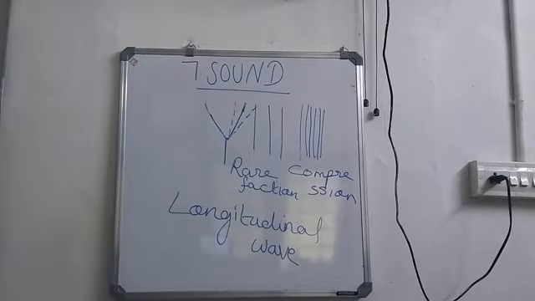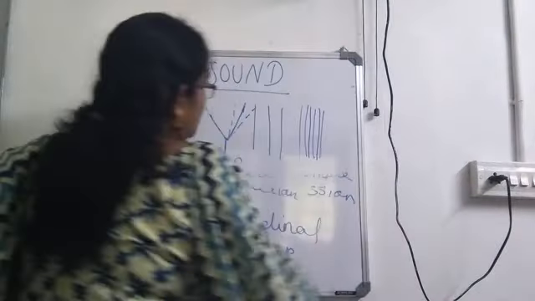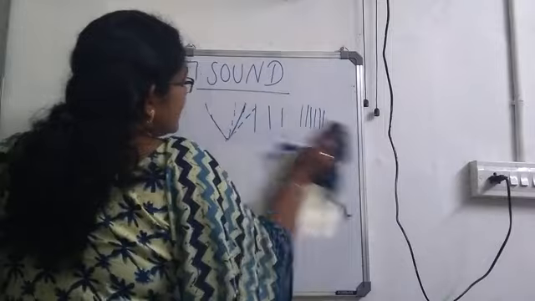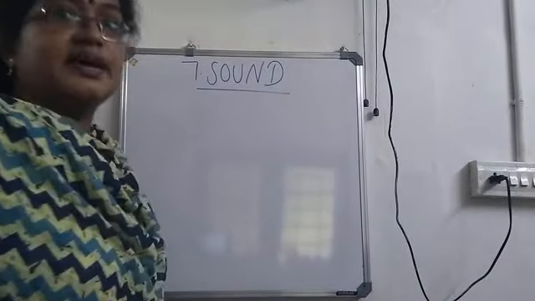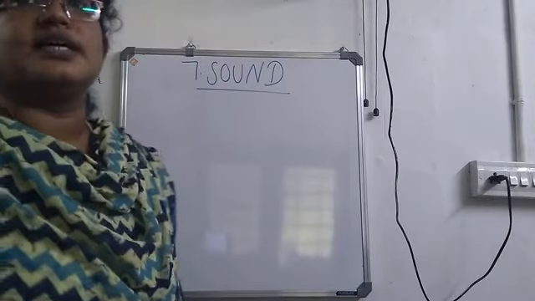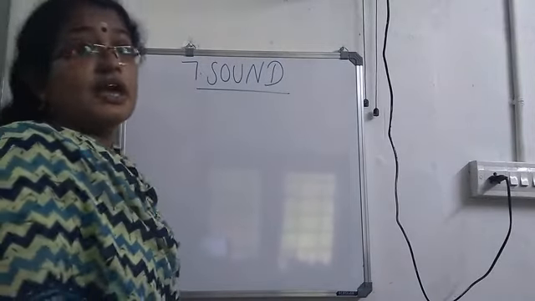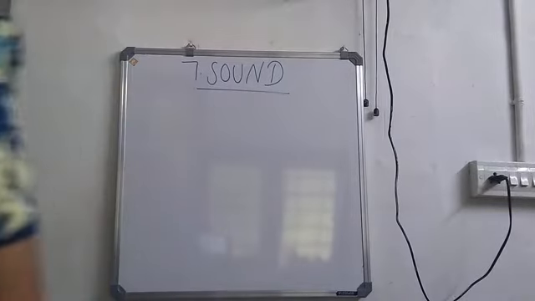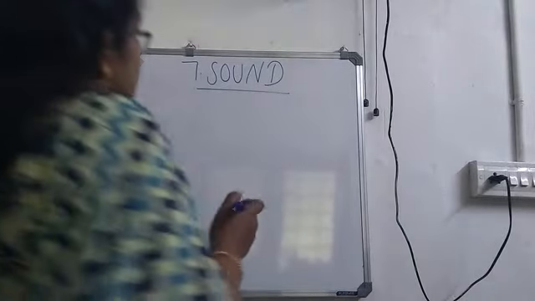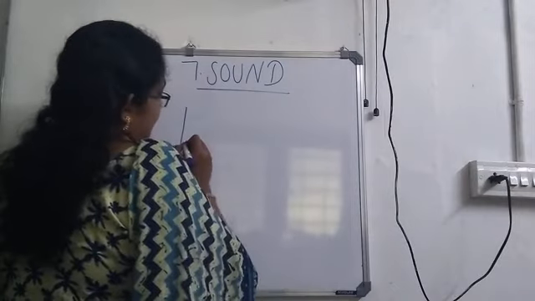Now, next we will be considering the characteristics of a wave. When you are considering a wave, what all terms do we have to consider? These are known as characteristics of a wave. First we will consider how to draw a wave.